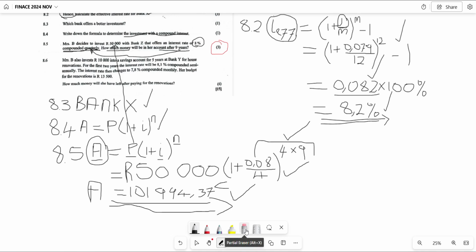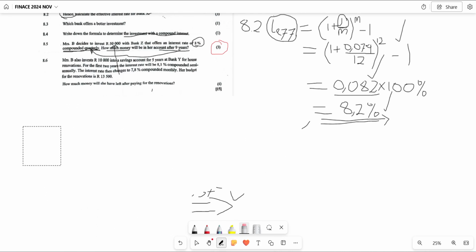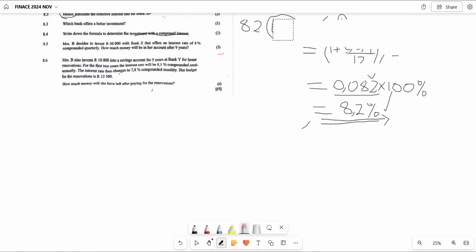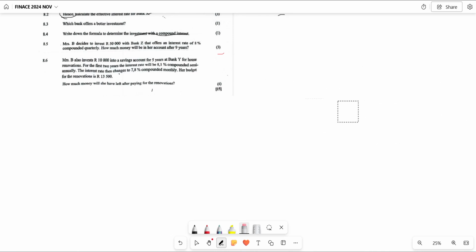Then let us clear some space so that we are able to indulge 8.6. I hope everyone is fine in this regard. Then we are going to clear some space here to make sure that everything is clear. Now let us indulge 8.6. Right.